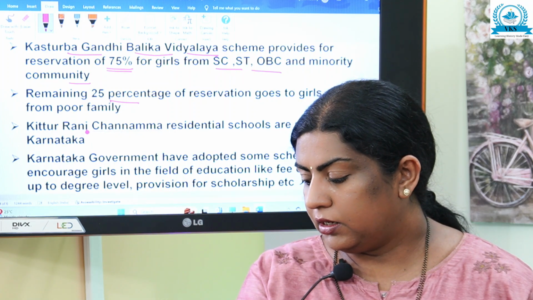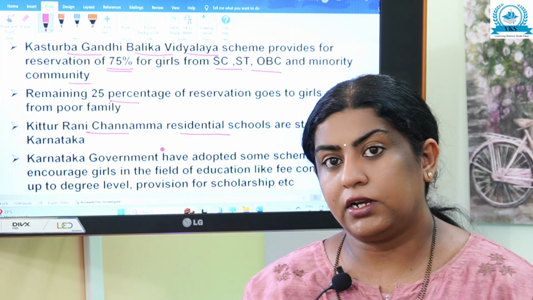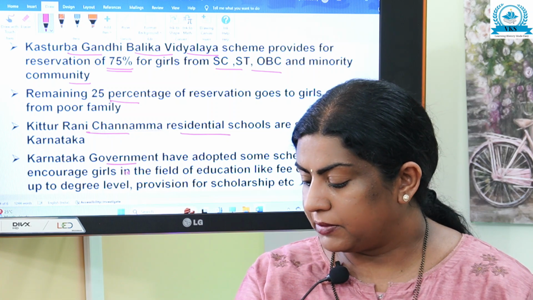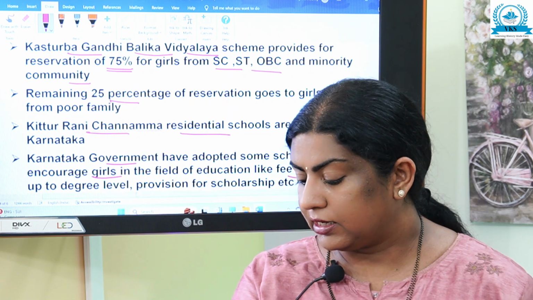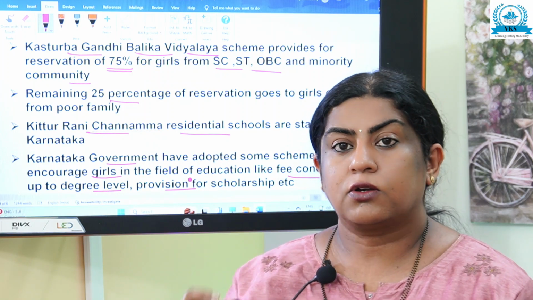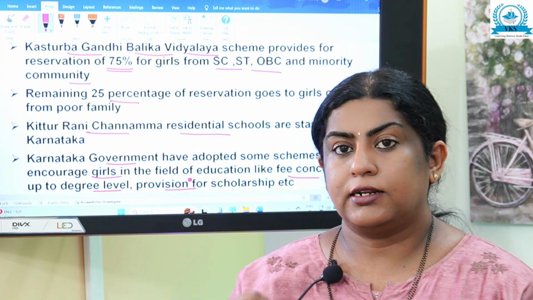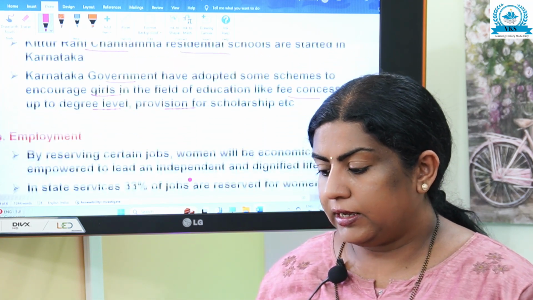Next one, Kittur Rani Chennamma residential schools were started in Karnataka for education of girls. The Karnataka government has adopted some schemes to encourage girls' education, like fee concession up to degree level, provision of scholarships, etc. So the Karnataka government also has taken many steps in this field, like fee concession and scholarships. All these measures are taken.